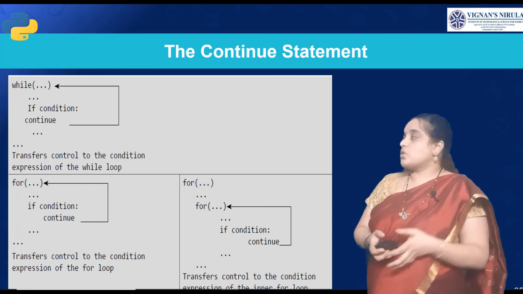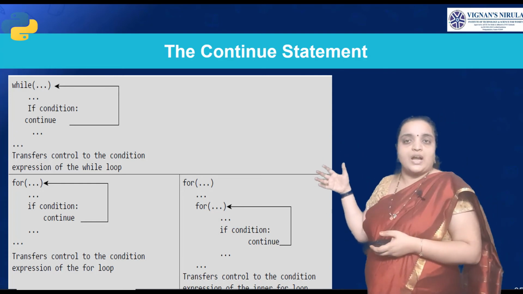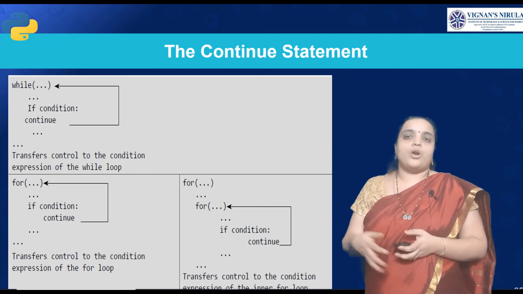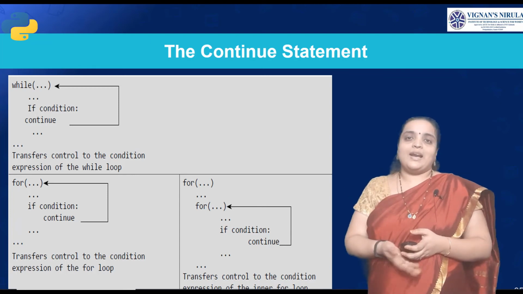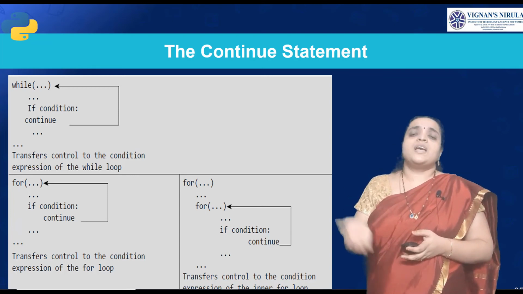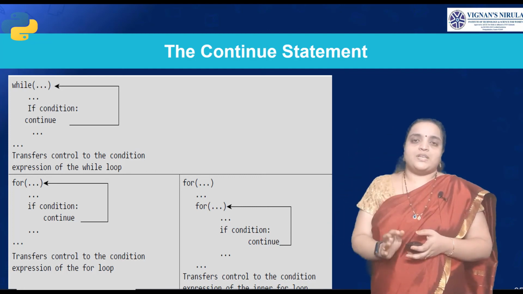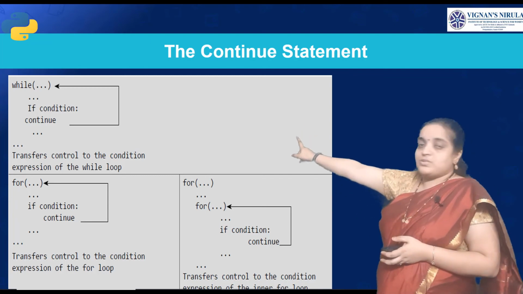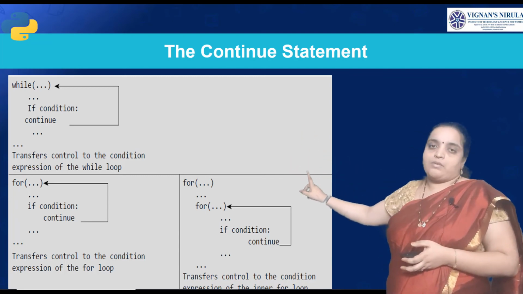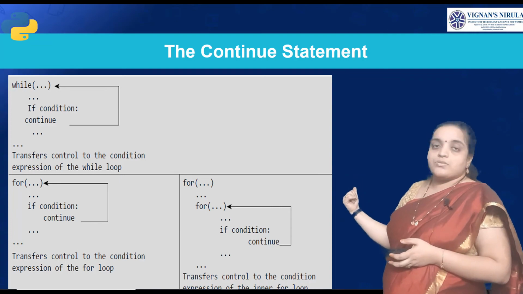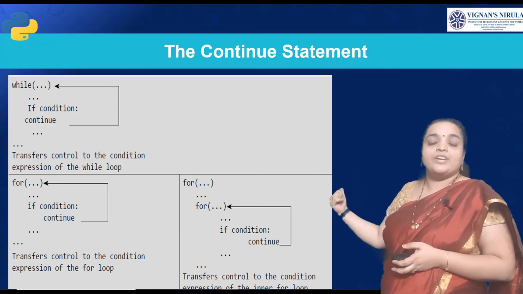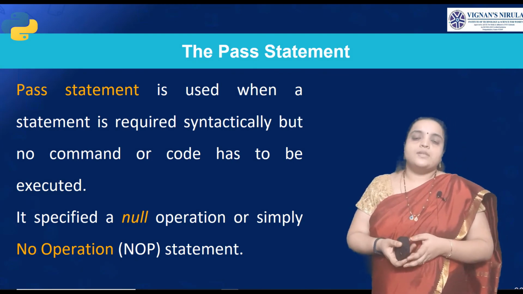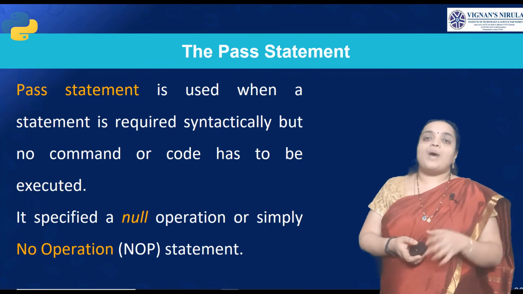These are some of the places where we usually use the continue statement. We usually use it in a while loop or a for loop, or we can use it in inner loops. If you use it in an inner loop, it will continue from the inner loop itself, not from the outer loop. First we have seen it in the while loop, second in the for loop, and third in the inner for loop. So it will continue from the inner for loop, not from the outer for loop. Is that clear, students?